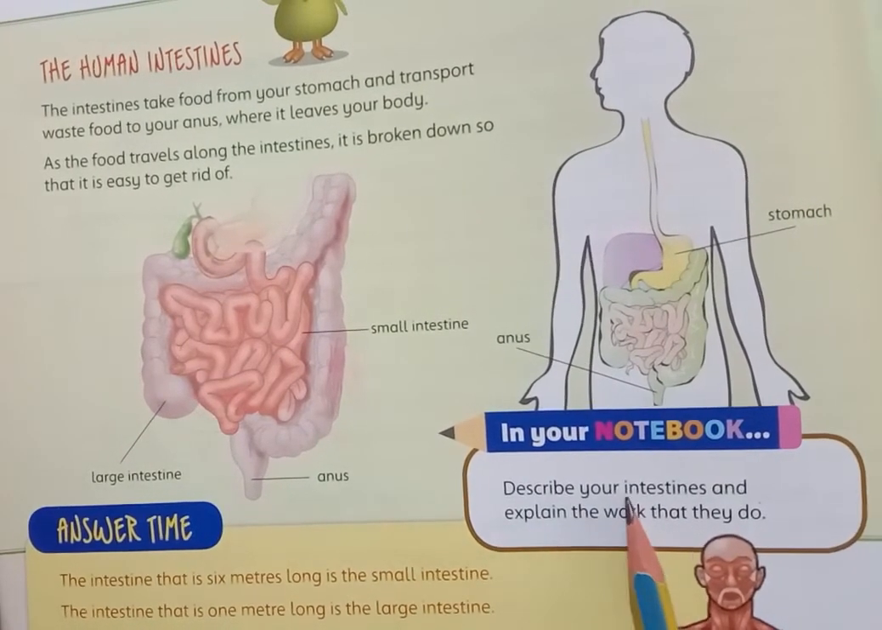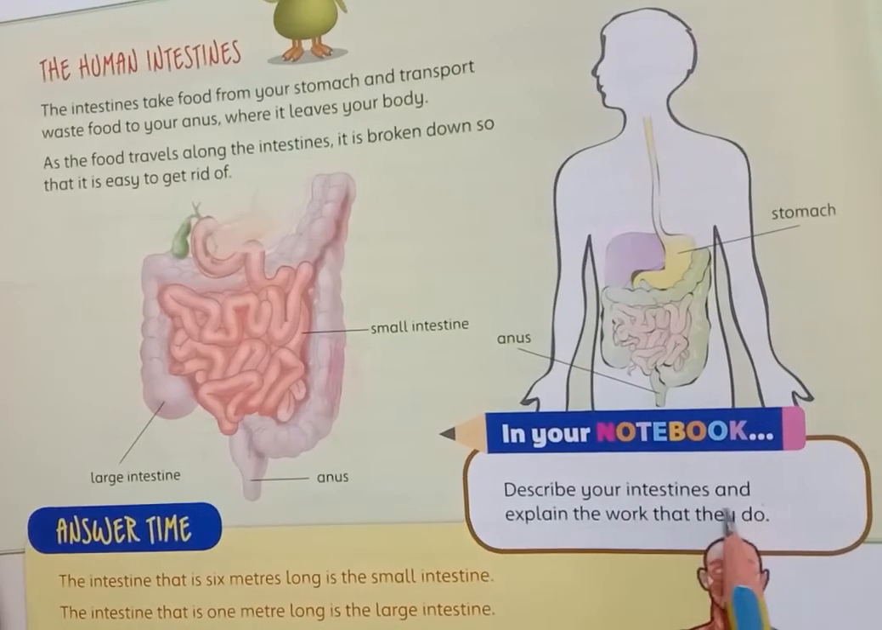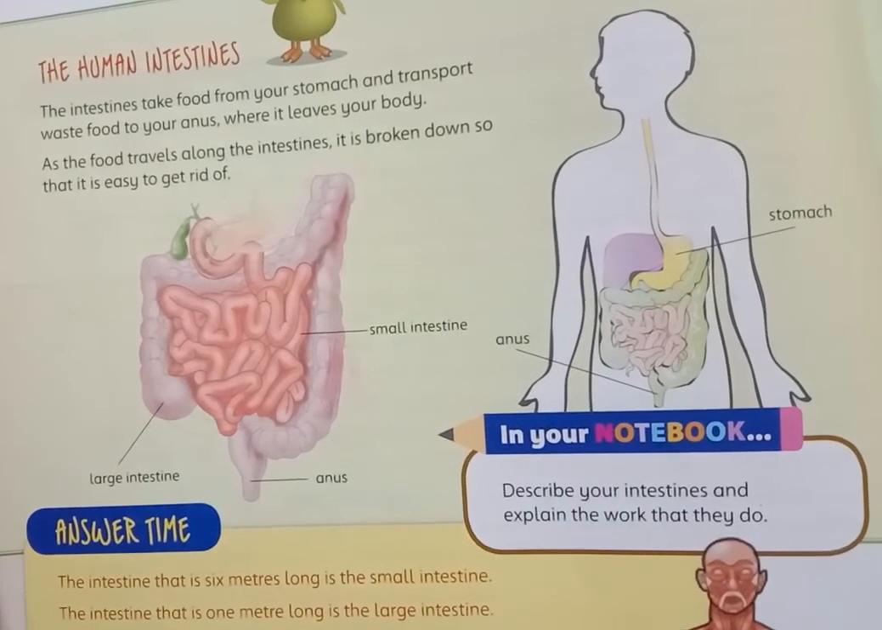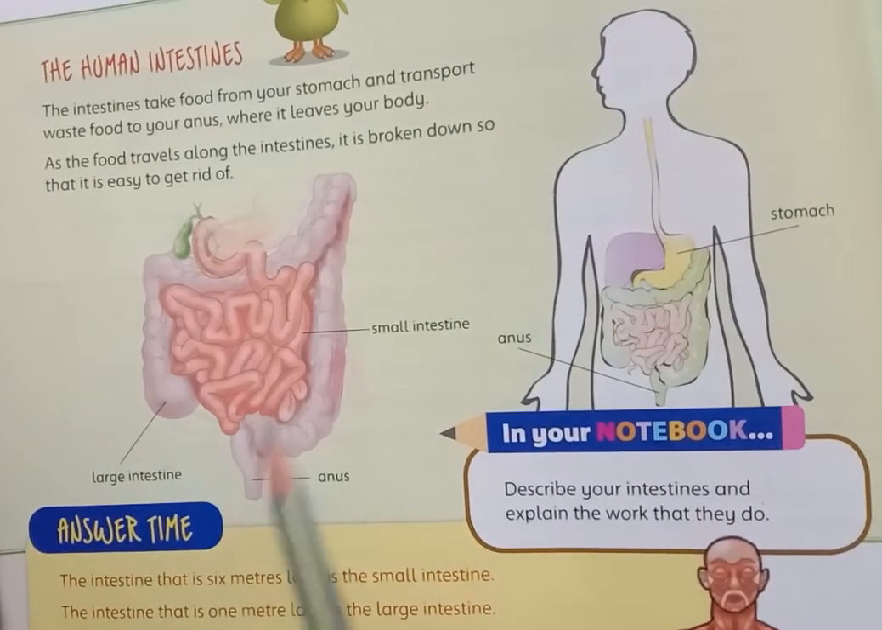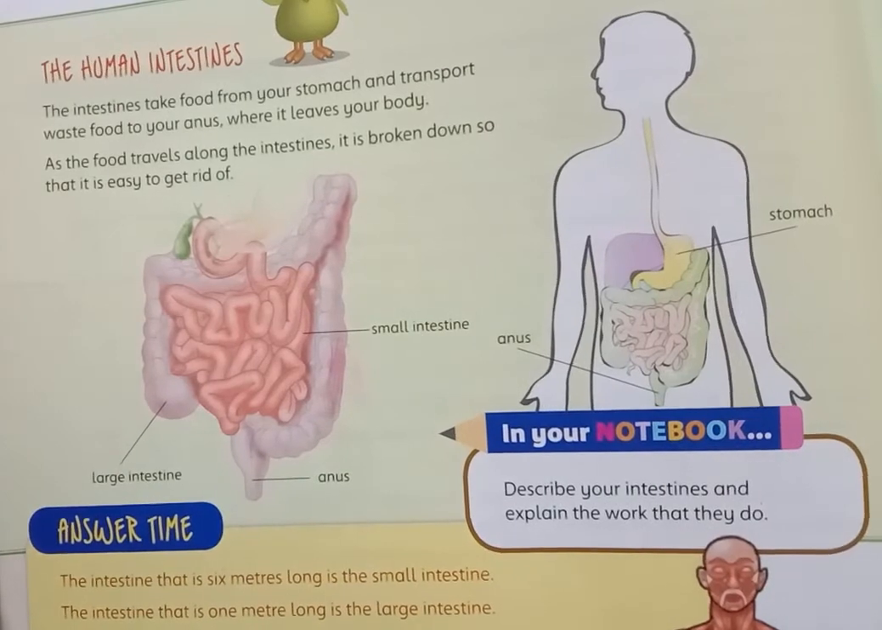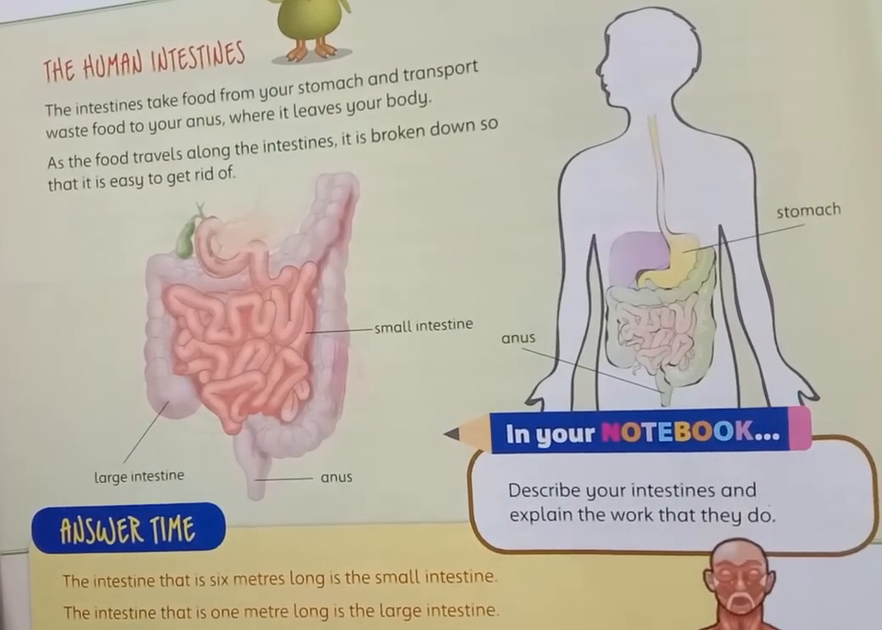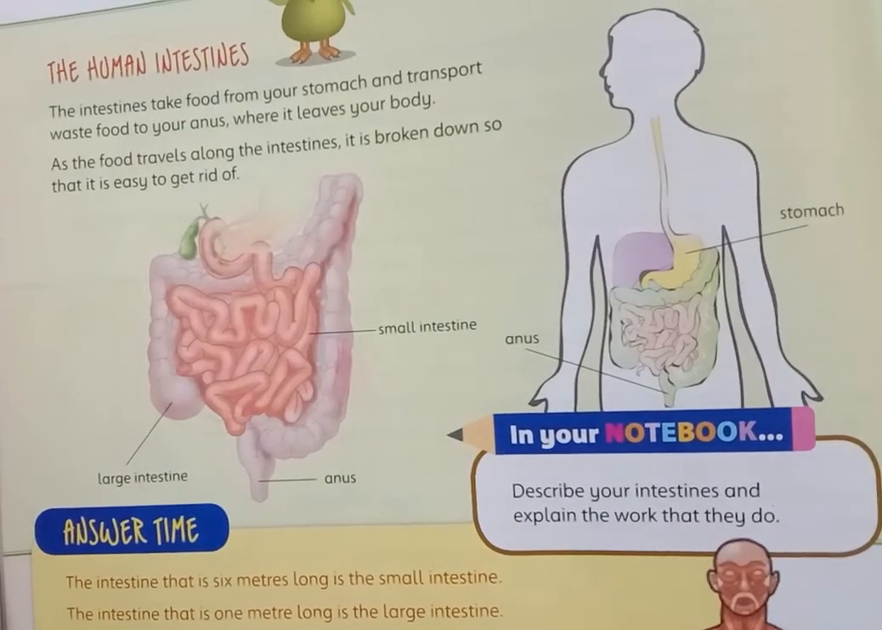Today's question is, describe your intestines and explain the work that they do. You have to make a picture of the intestine, label it, and then tell what work the intestine does. This is your creative assignment. You have to do it on rough pages or white pages.